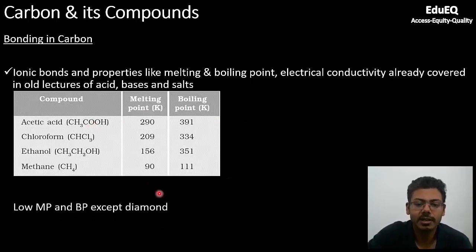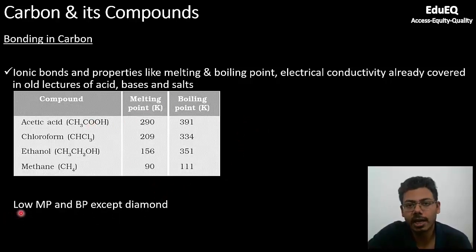So that is the key message here, that carbon compounds, due to the type of bond which they have, have low melting and boiling points. But the exception here is diamond. You know diamond is the hardest known substance and it will not melt even at 3000 Kelvin.